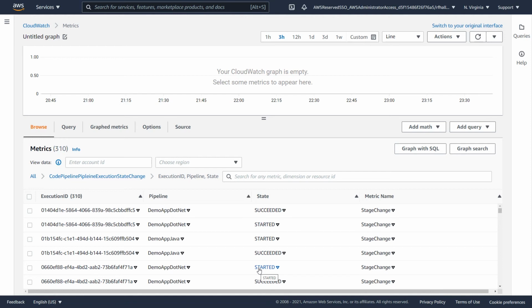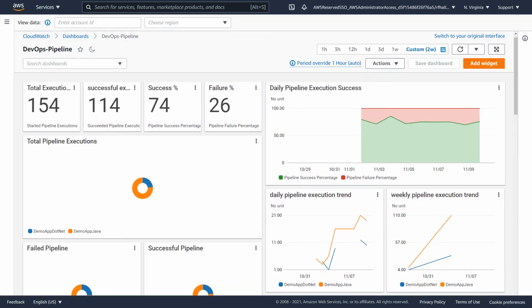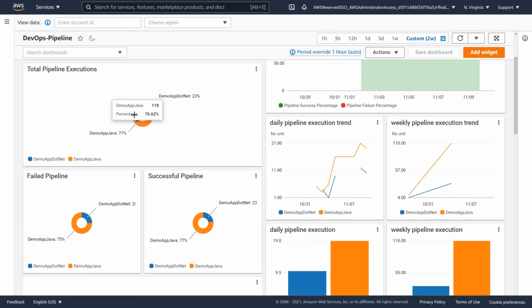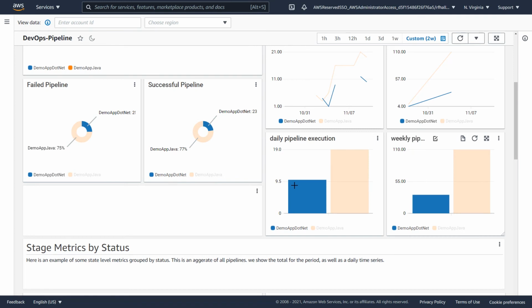With all of this information, we're now able to actually create a dashboard that shows us the overall health of our pipelines. Here, what we're viewing today is a CloudWatch dashboard that gives us some information about our pipeline: the total number of executions, successful executions, success and failure percentage, of course over a period of 2 weeks, success and failure as a stacked time series, total executions by pipeline ID showing failed and successful pipelines as well, daily and weekly execution trends, as well as total counts by pipeline for daily and weekly executions.